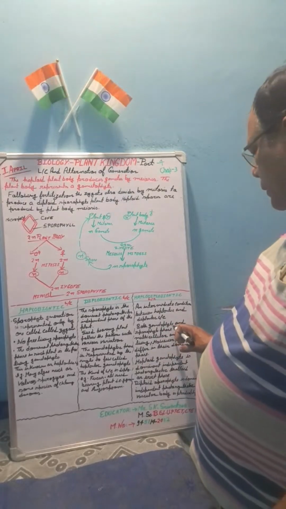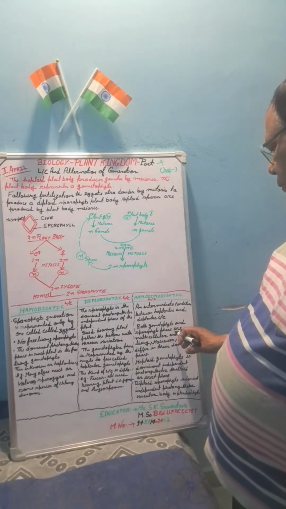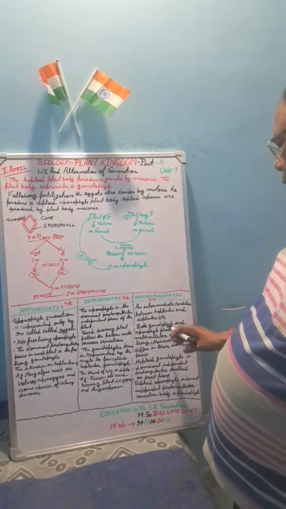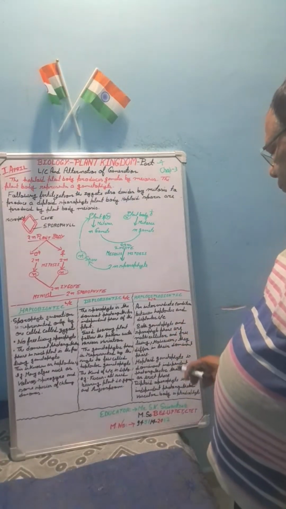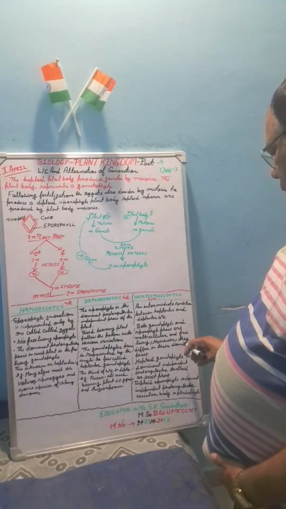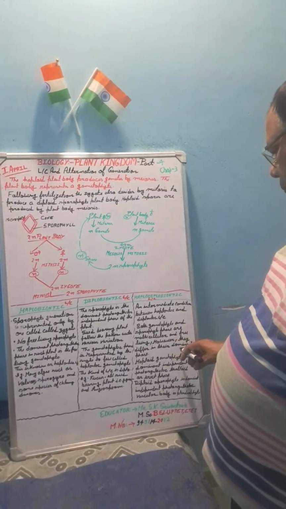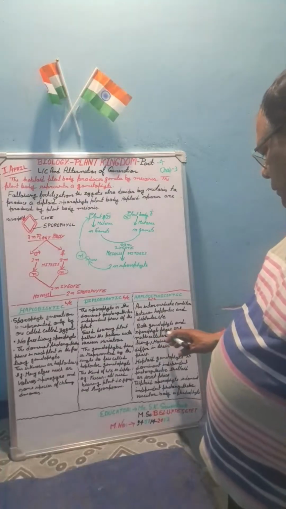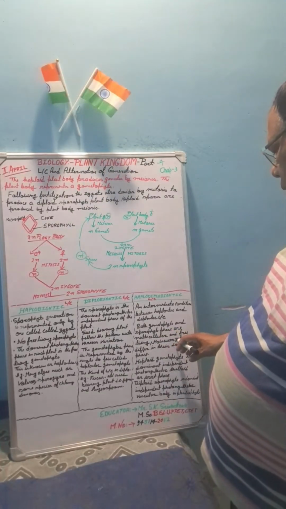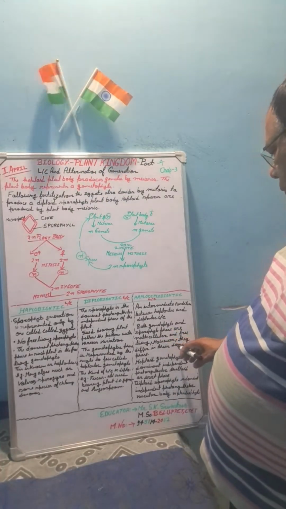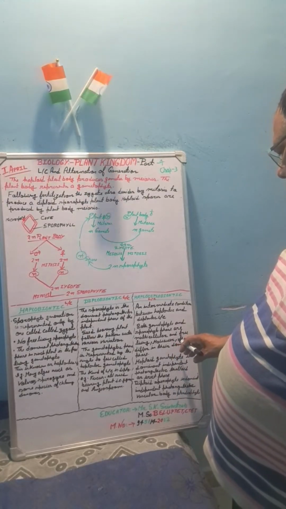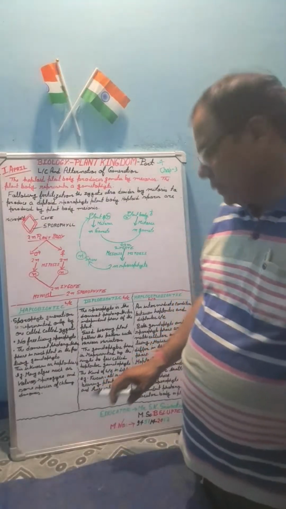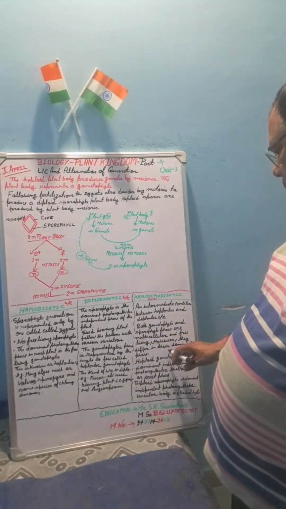Both gametophyte and sporophyte phases are multicellular and free living. However, they differ in their dominant phase. Both are multicellular and free living, but they differ in the dominant phase.